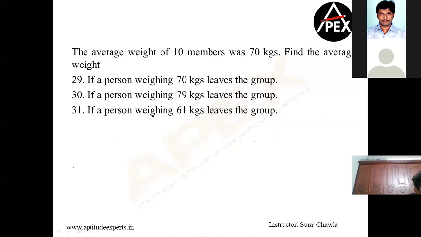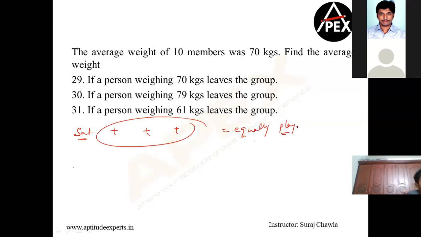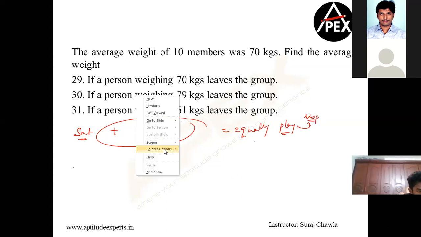At the end of the game, we give each and everybody their respective marbles that they brought. While starting the game, we add everybody's marbles here, then we divide equally and play. After the game gets over, we give back the respective marbles that everybody brought. If you have played that game, you'll understand this very easily.